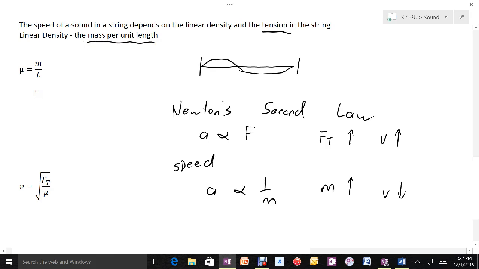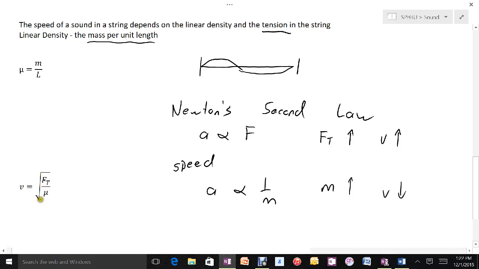Again, when we think of a guitar, we can understand this when we imagine the thick strings that make up the lower strings on a guitar versus the thin strings which make up the higher tones or frequencies. So as the string gets thinner, its linear density goes down, the resulting speed on the string goes up, and so we get a higher frequency. Or if you want to follow it as it's written here, as the strings get thicker, the speed of sound on the string gets lower, and as a result the overall frequency of the string will decrease.